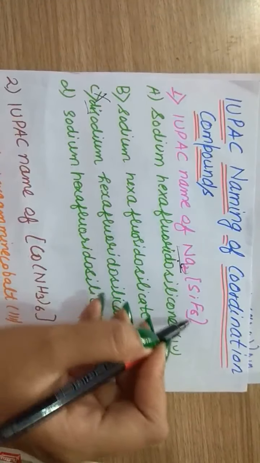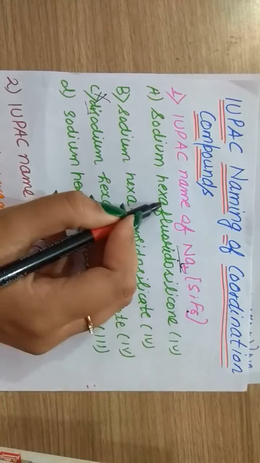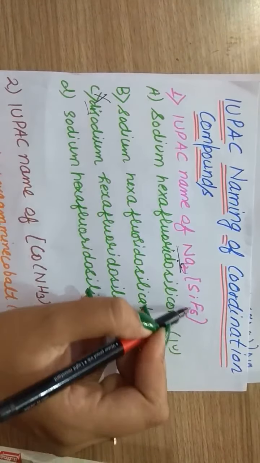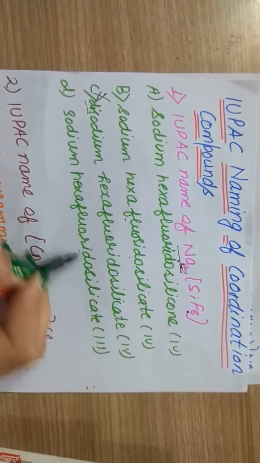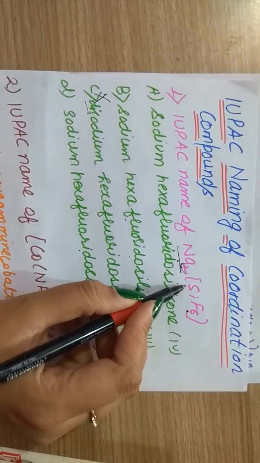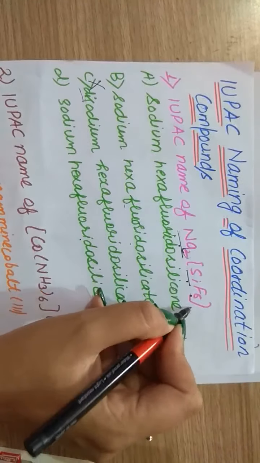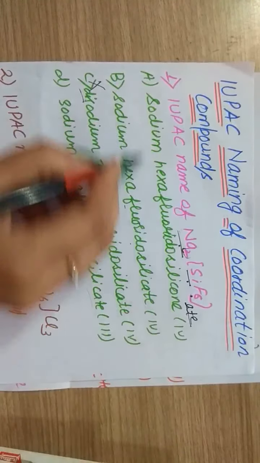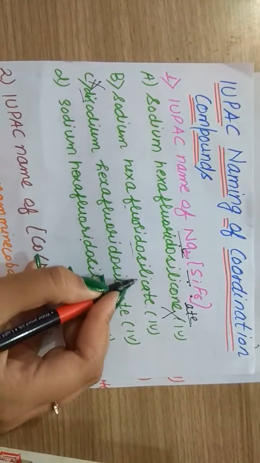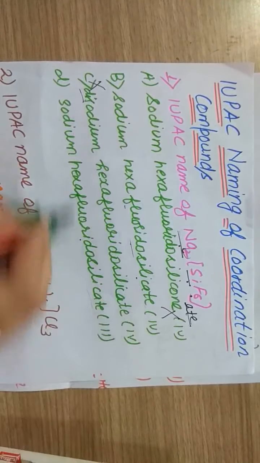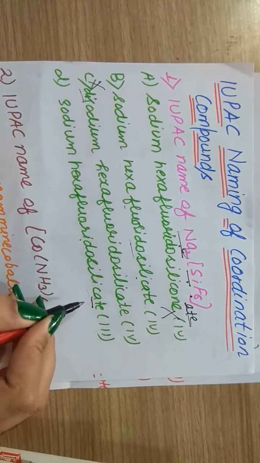After naming the cation, the rest is the anion part. Number of ligand is 6, so the word hexa is used. Hexa is used in all these. For F we use fluorido, and in all these options fluorido is used. Now in the name of the central metal atom, we know that it is an anionic part, so the name will end with the word ATE. In this option the name is ending with CONE, so this is incorrect. In this option the name is ending with ATE. This can be correct. This is firstly incorrect, and in this option also the ATE word is used.